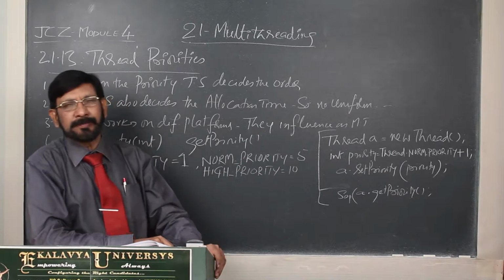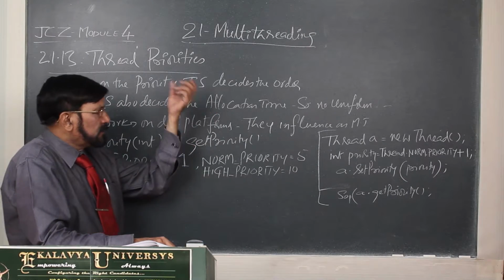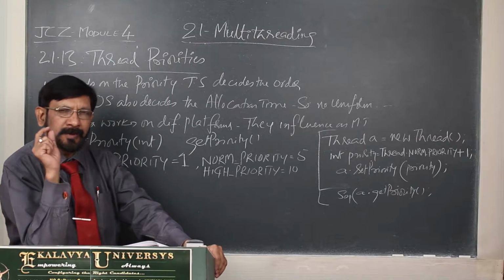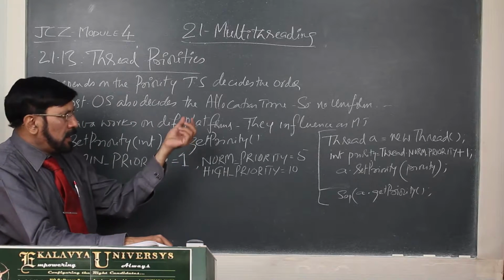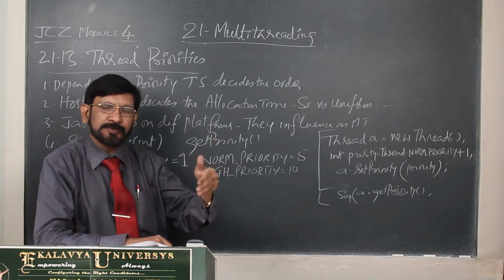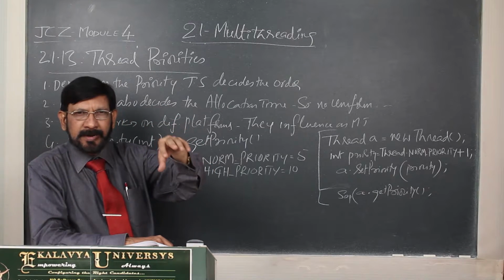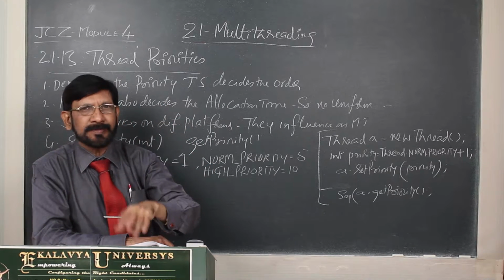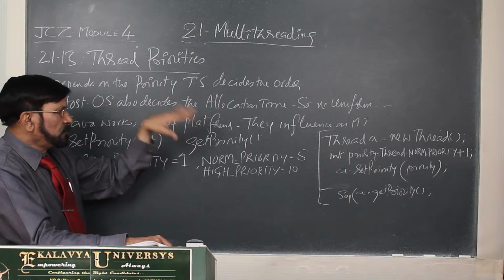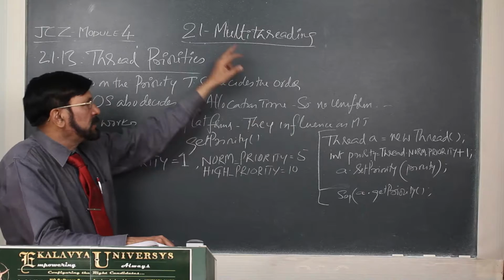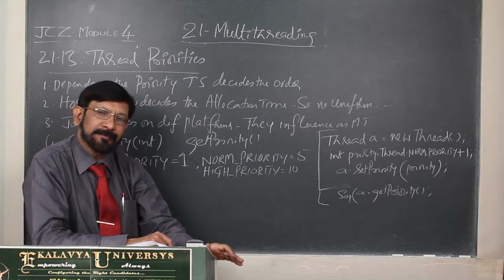In such a case, what happens? Depending on the platform, depending on the host operating system, the implementation procedure of multitasking capabilities changes. So, the host operating system influences the implementation of multi-threading.